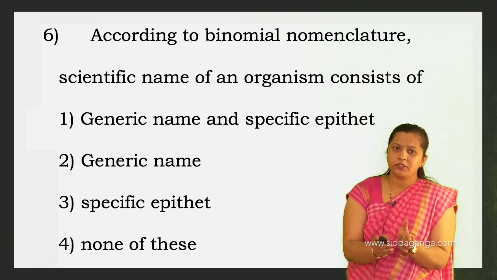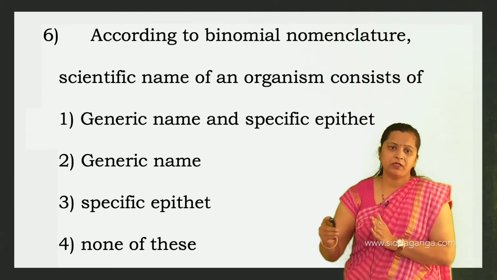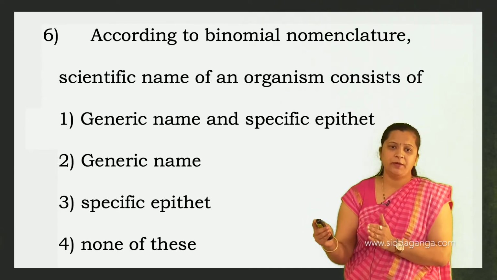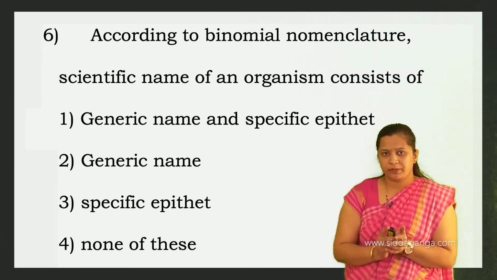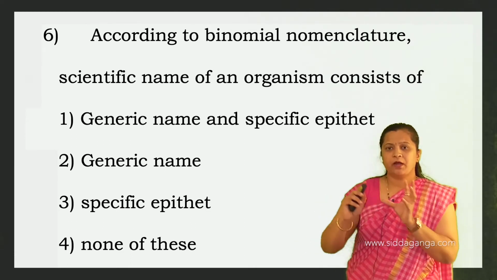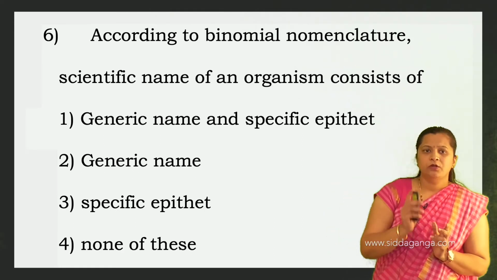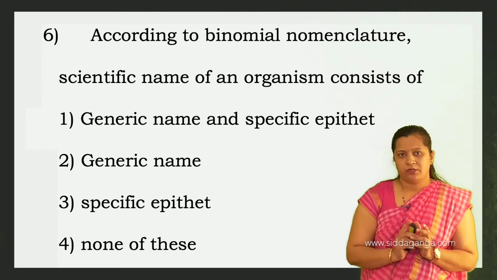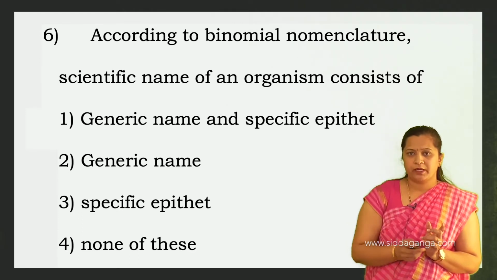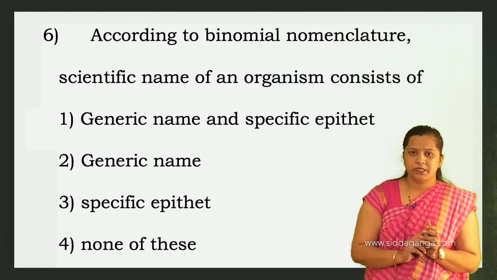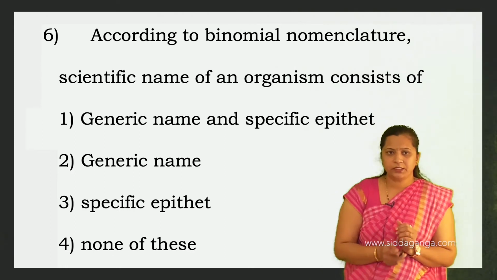After the generic name, the next name comes as the specific name, species name or specific epithet. So both the generic name and the specific epithet form a binomial nomenclature. So the first option is the correct one. Okay.